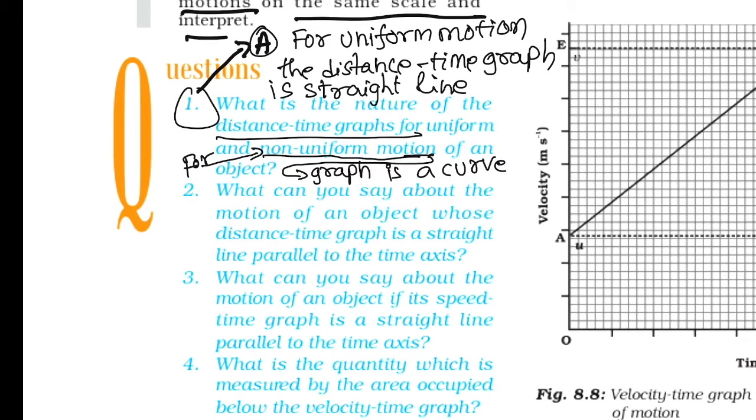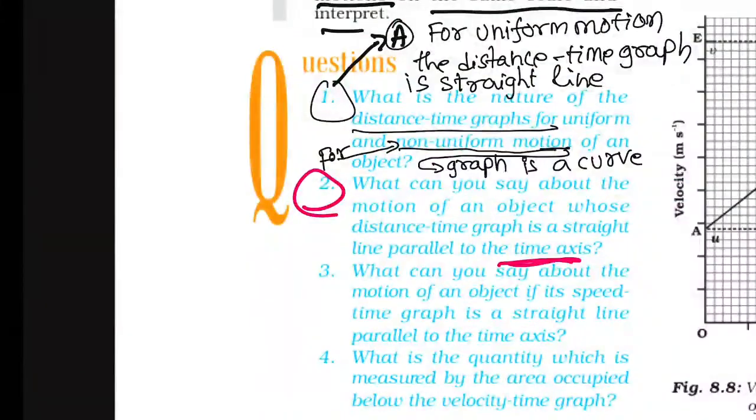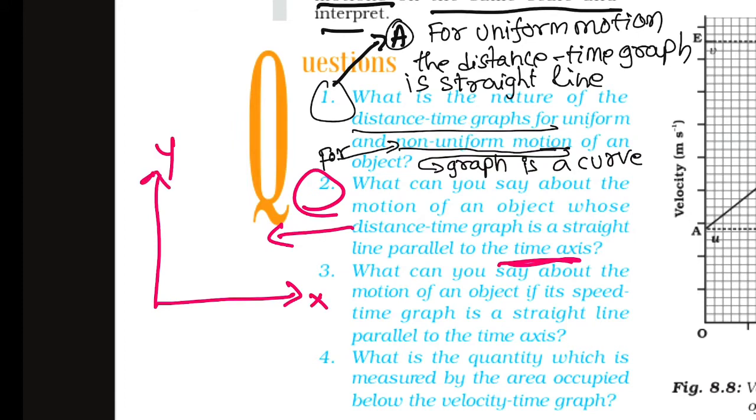Next, second question. What can you say about the motion of an object whose distance time graph is a straight line parallel to the time axis? I will write here the meaning of the graph like this. Here x, here y, this is time, and here distance.